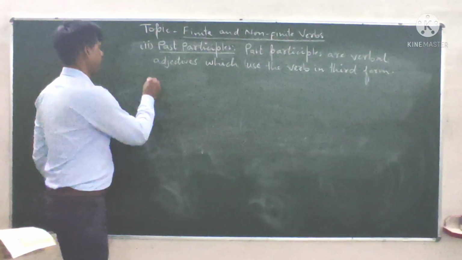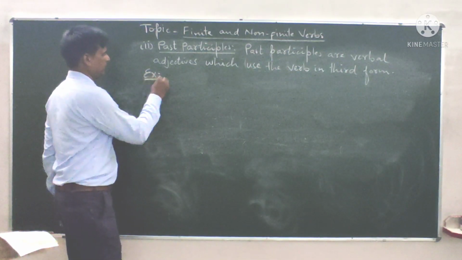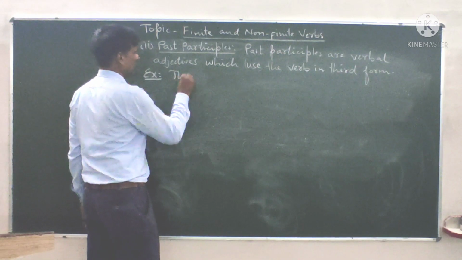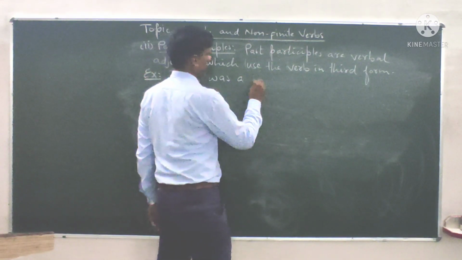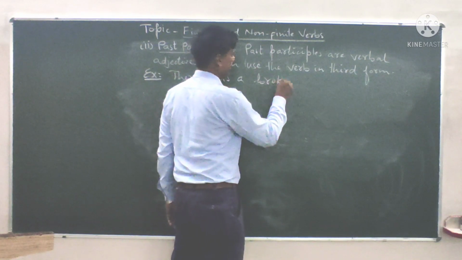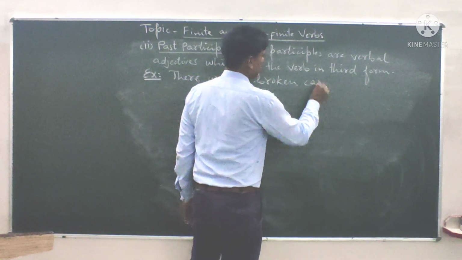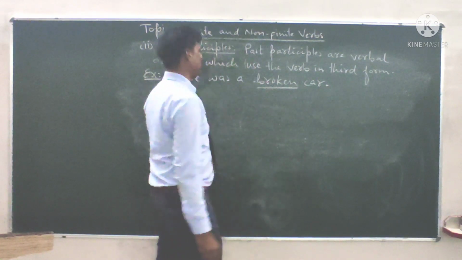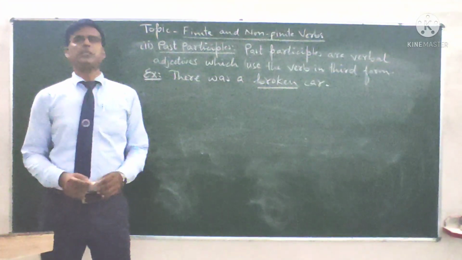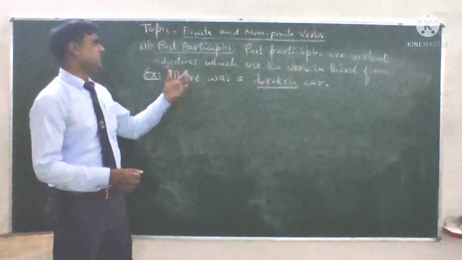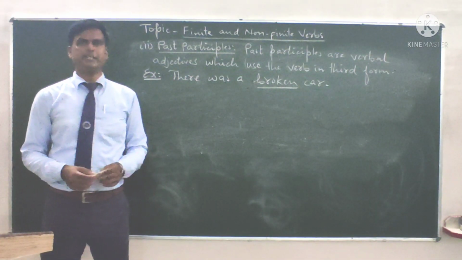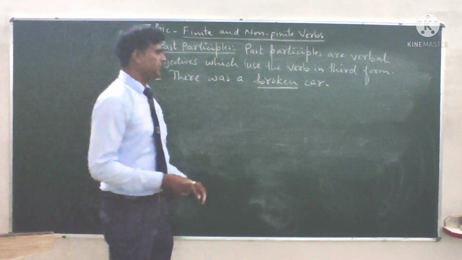For example, there was a broken car. Broken is the past participle form of main verb. It is used as past participle adjective. Why is it adjective?